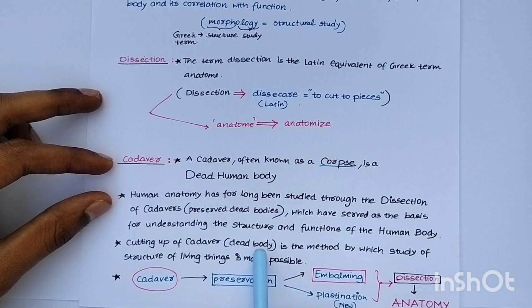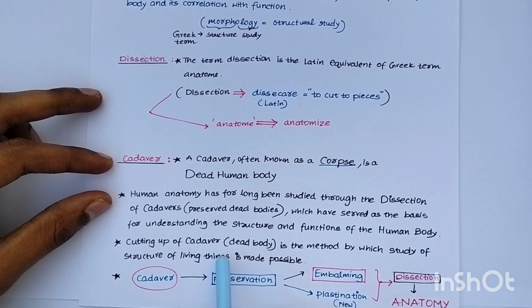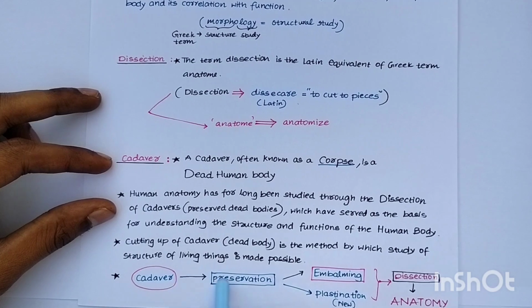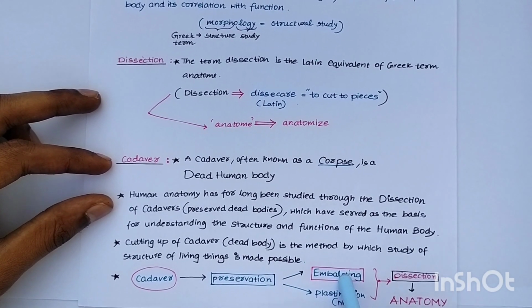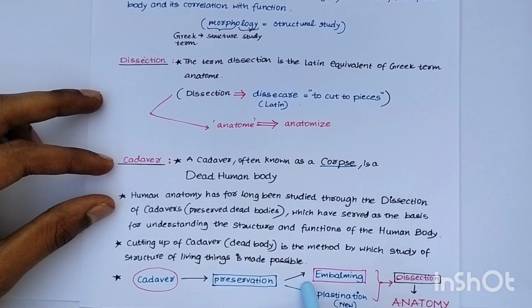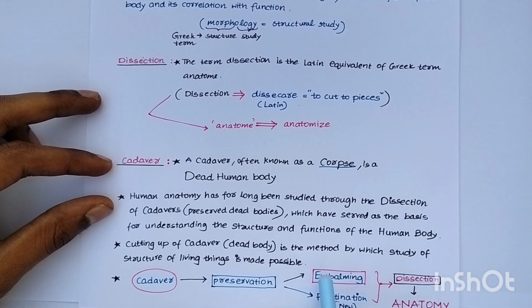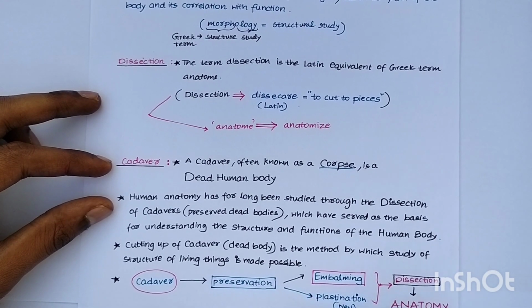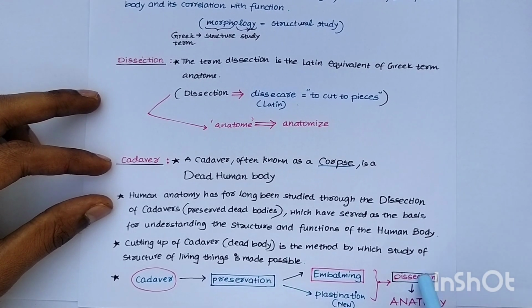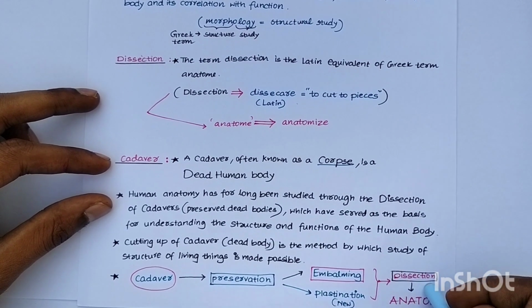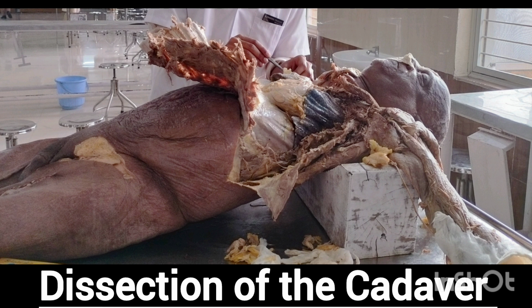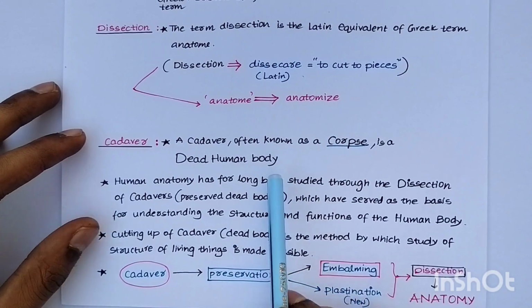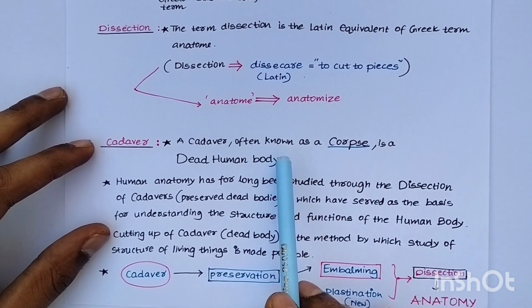Cutting up of the cadaver, the dead body, is the method by which the study of the structure of living things is made possible. The cadaver is preserved for dissection by techniques of embalming, which were used previously and are still used currently, and plastination, which is a new technique introduced to preserve cadavers. By embalming and plastination, dissection is done by the students and professors to make the students learn anatomy. So ultimately, the cadaver is the dead that teaches the living.